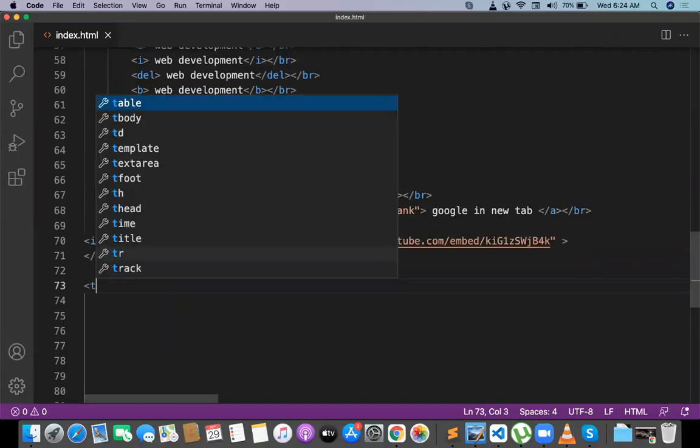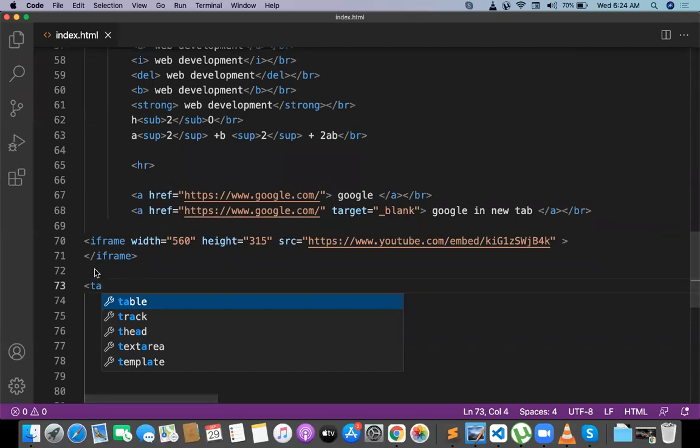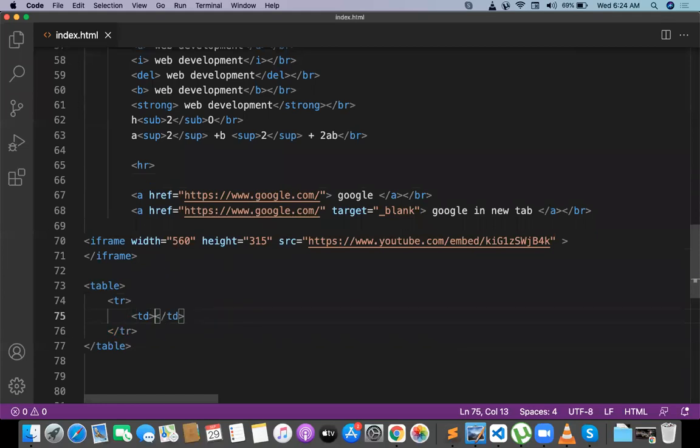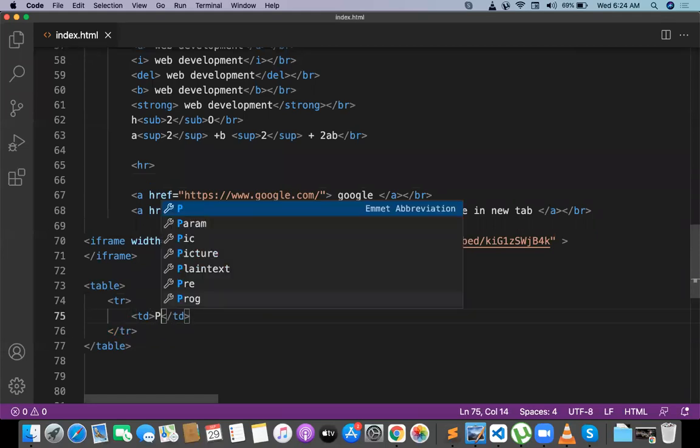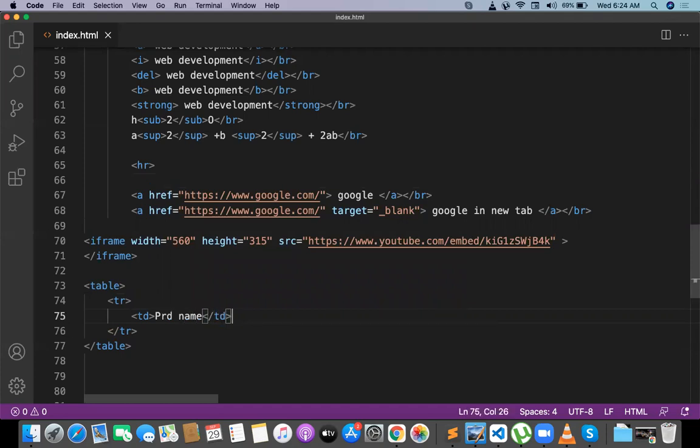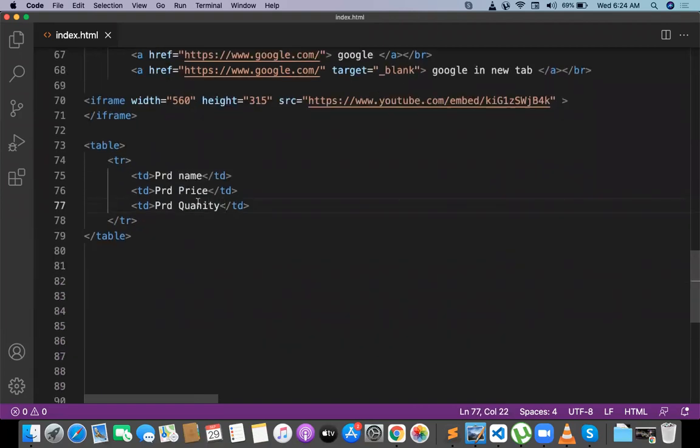After that, we will go for some other topics like tables, how to create tables and all. If you want to create a table, use the table tag, and inside the table there is a tag called tr. Tr is a table row, and inside the tr we will have a tag called td. Td is the table data. For example, for the table data, I am giving something like a product name. The first td is the product name. Second one is product price. Third one is product quantity, whatever it is.